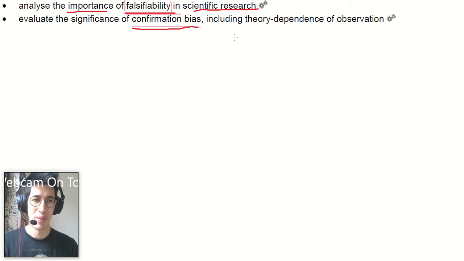Okay, two serious issues to look for in science, especially anything that you think might be pseudoscience. If you look at a lot of science that goes around on social media, have a look for these two things. Are the statements falsifiable? And is there confirmation bias? Is the evidence really pointing towards what the person is saying, or are they just interpreting it that way to confirm their existing belief?